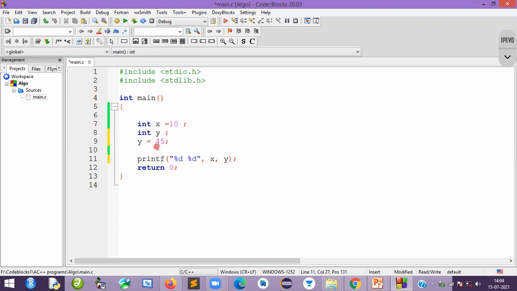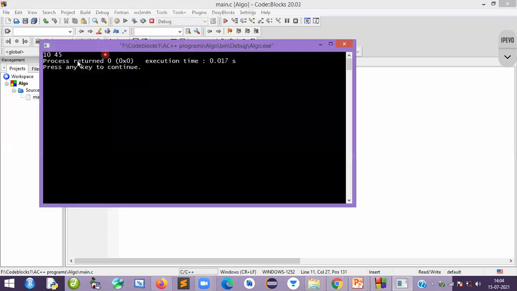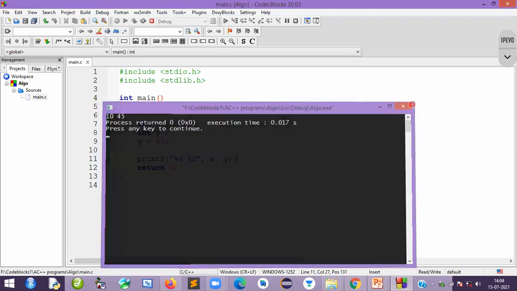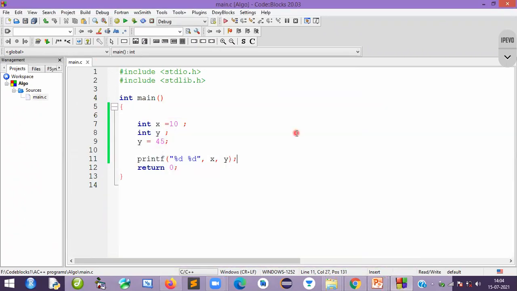It says very clearly that whatever variables or statements you create should be efficient. I want my statements to be efficient here because I want to print the value of x as well as y. So when I run this, you can find the value of x as well as y. That is the reason why these statements are efficient. They are doing their work, and I'm using them for something. So this is all about properties of algorithm.